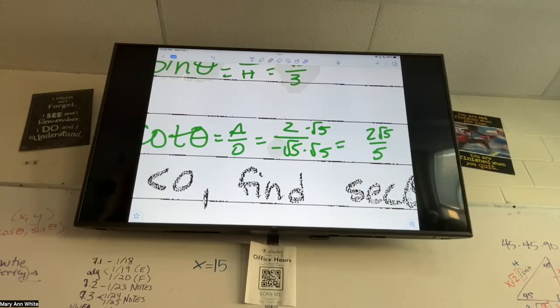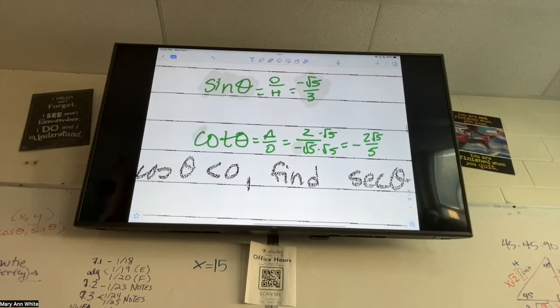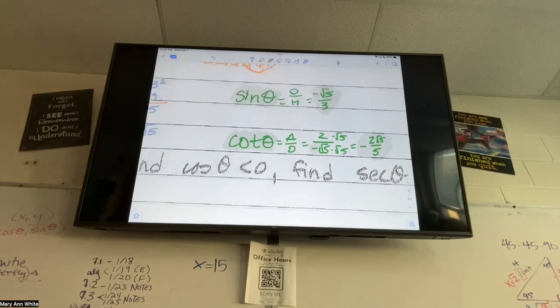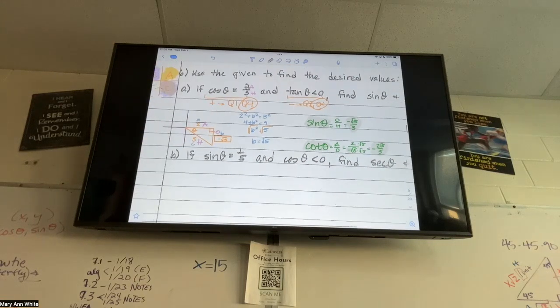I don't really care where that negative goes as long as it's in your answer. It can go on bottom, it can go on top, it can go directly in the middle. As long as the fraction in general is negative, I don't really care where it goes. We doing okay with that?